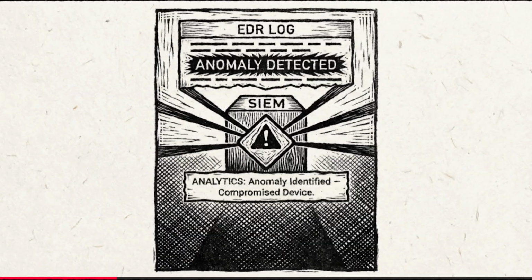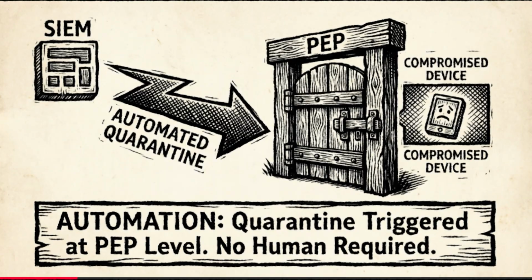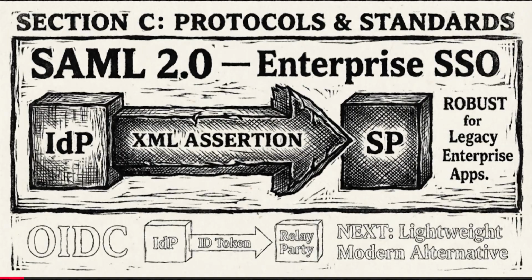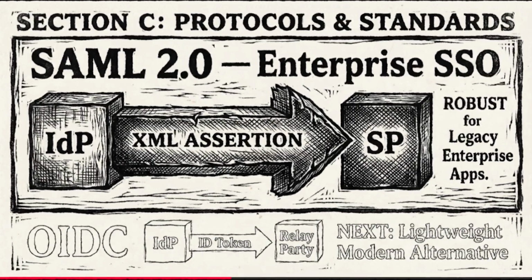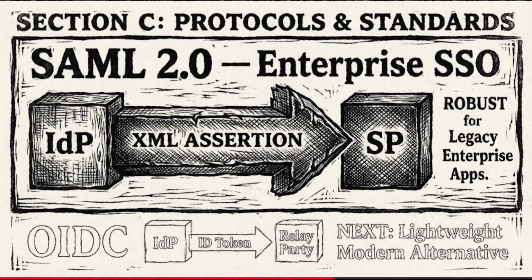Let's bundle the last 3. Visibility and analytics, and automation. Visibility provides the feedback loop. We need centralized telemetry, ingesting logs from the identity provider, the EDR, and the network to detect anomalies. And automation is the force multiplier. If the system detects a compromised device via telemetry, an automated playbook should trigger to quarantine that device immediately at the PEP level. No human intervention required.